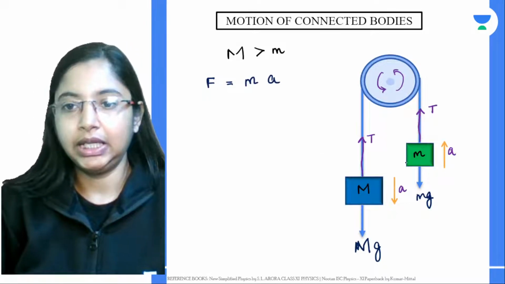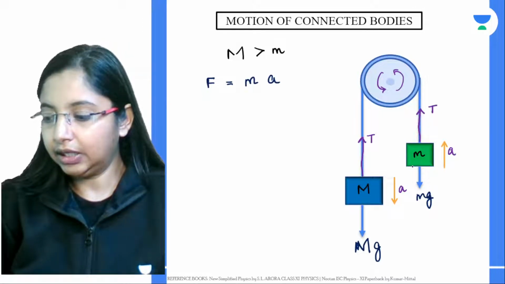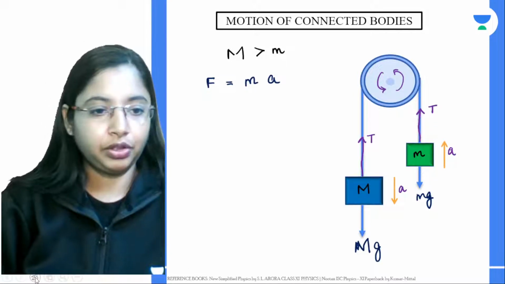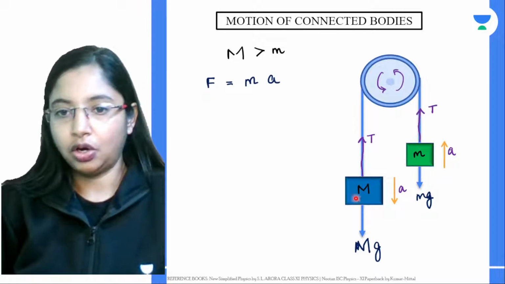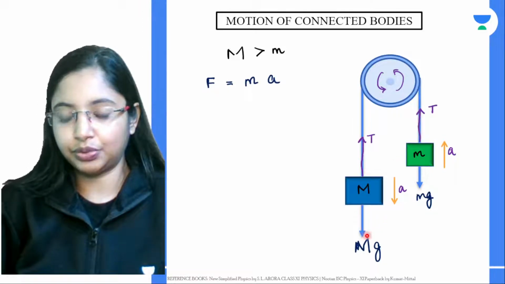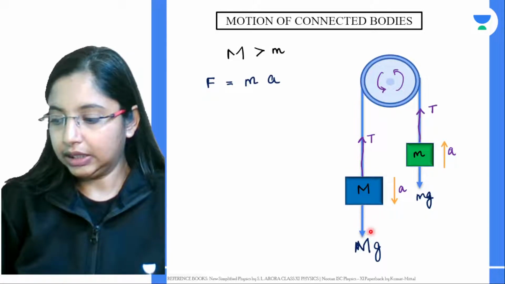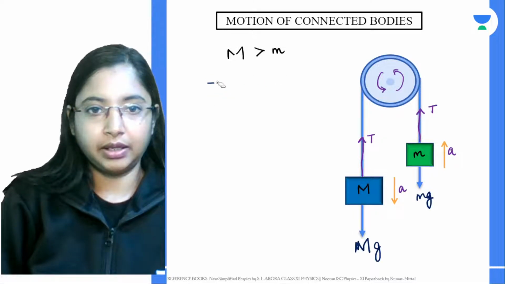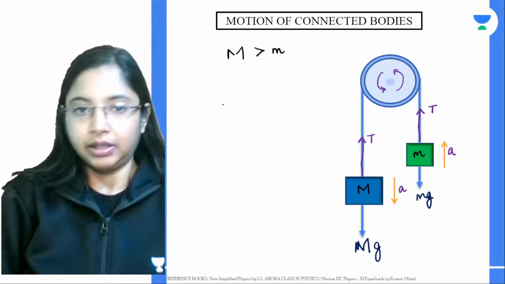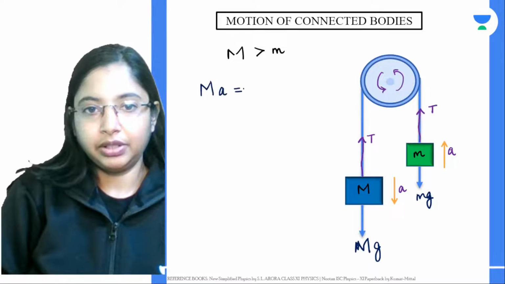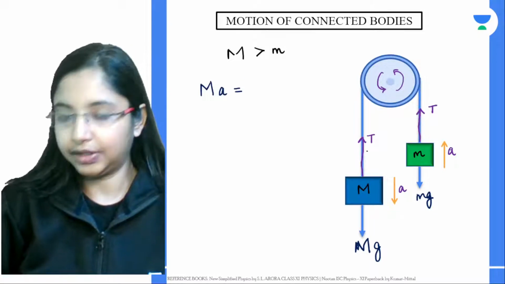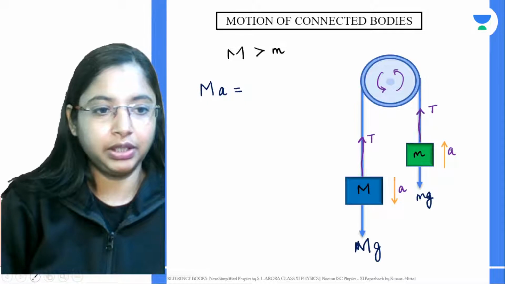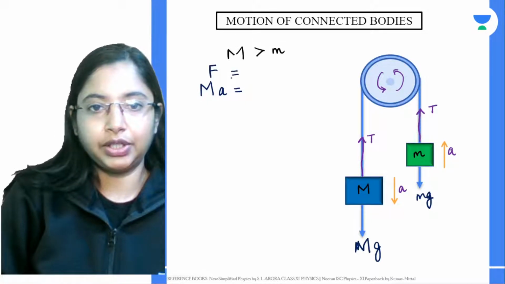Here, according to Newton's second law, if you're talking about the resultant downward force on this mass M, this particular force is going to balance this mass into this acceleration. This force is balanced by two forces, right? One is the force over here. This force acting over here, there are two forces acting.